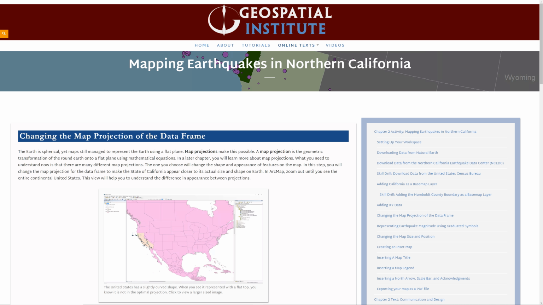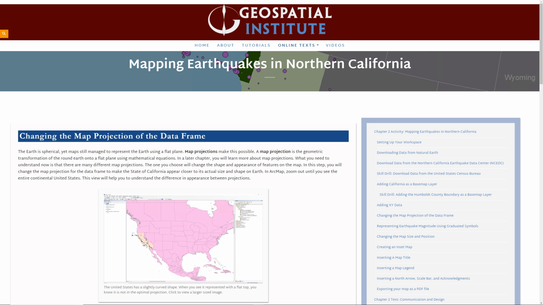The Earth is spherical, yet maps still manage to represent the Earth using a flat plane. Map projections make this possible. A map projection is the geometric transformation of the round Earth onto a flat plane using mathematical equations. In a later chapter, you will learn more about map projections. What you need to understand now is that there are many different map projections. The one you choose will change the shape and appearance of features on the map.